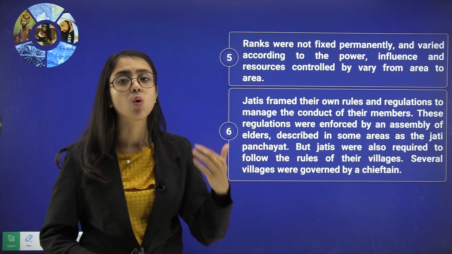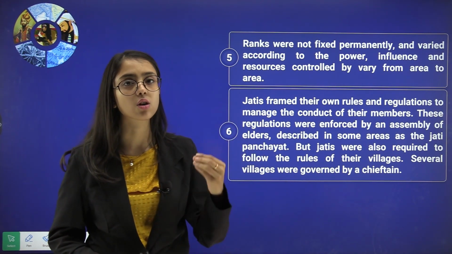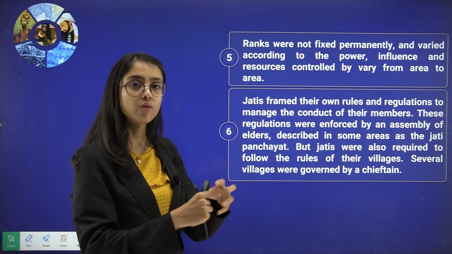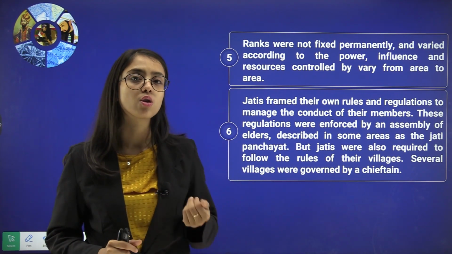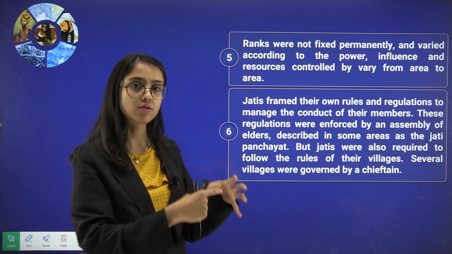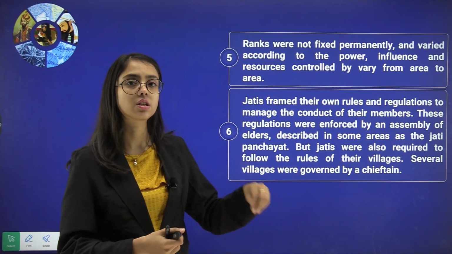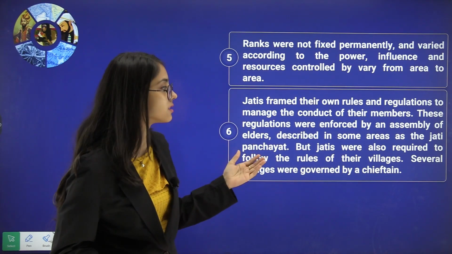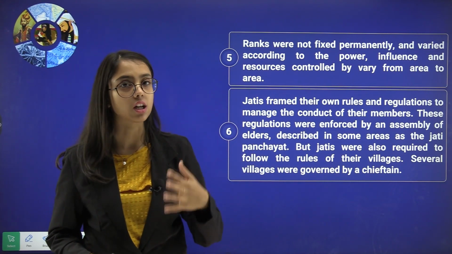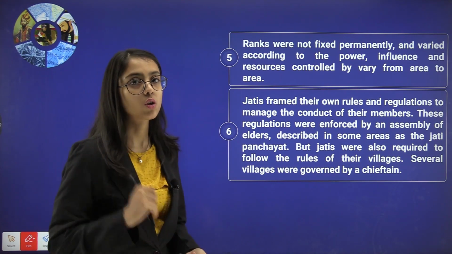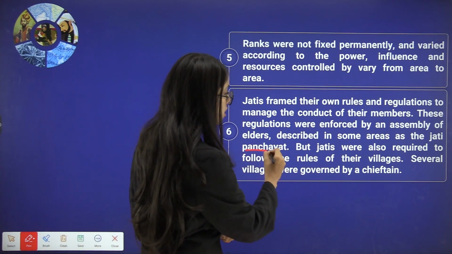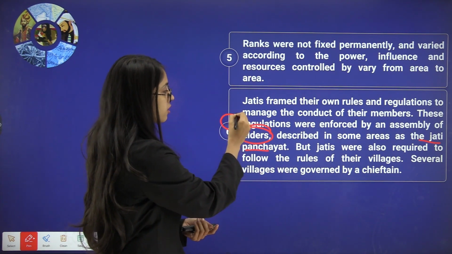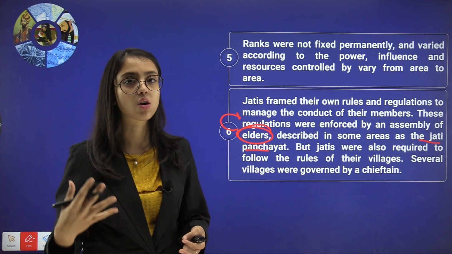Jatis framed their own rules and regulations to manage a code of conduct for their members. For example, within one jati, one caste, they had their own code of conduct that the members of this jati would follow, with its particular tradition and custom. These regulations were enforced by an assembly of elders, described in some areas as the Jati Panchayat. These were elderly members who put regulations on the code of conduct of the jatis.